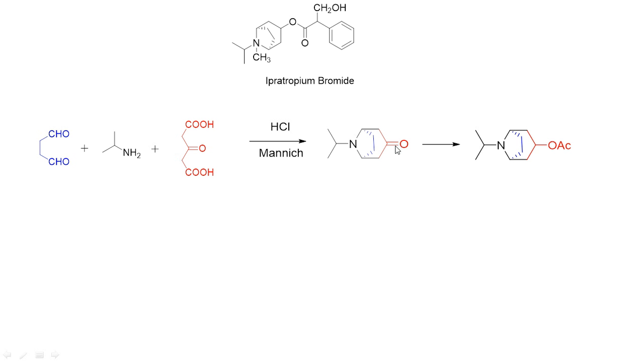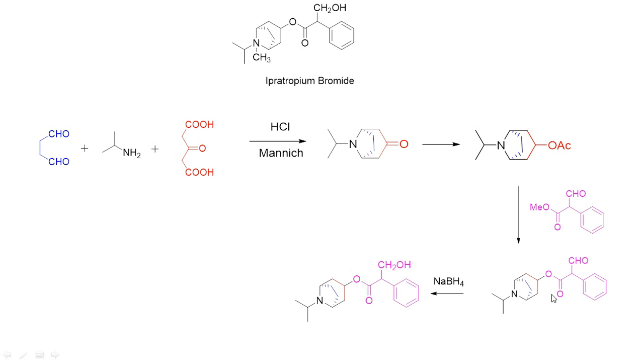Now what we need to do is reduce it. We can reduce the carbonyl carbon by using simple sodium borohydride or otherwise metal acid reduction. Here iron and acetic acid can be used, so that the OH group that is formed will become acetate. Next we need to do transesterification, because OAc has to be replaced with the required compound. This is the compound we use for obtaining the target compound, the intermediate. This aldehyde group is now reduced with sodium borohydride to obtain CH2OH. This is how the compound is obtained.